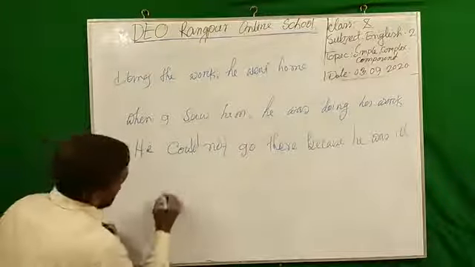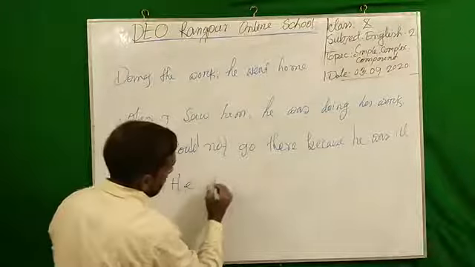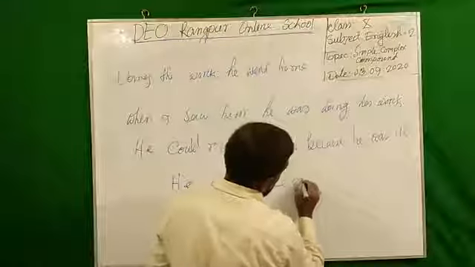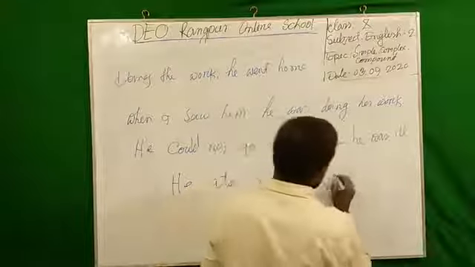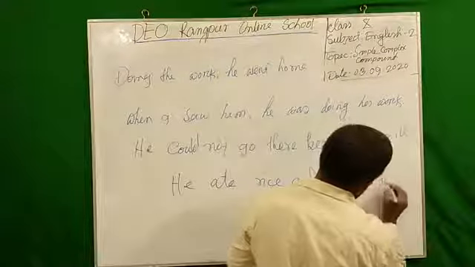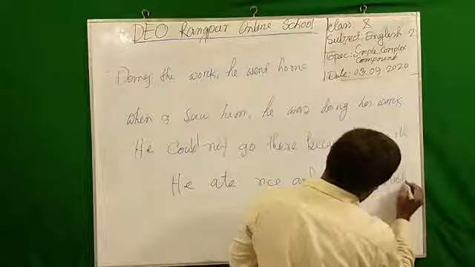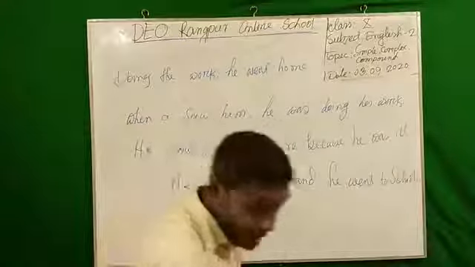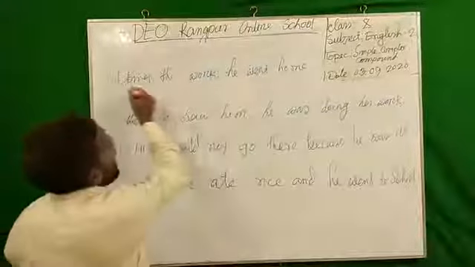Another sentence I am going to write: He ate rice and he went to school. This is another sentence. So dear students, how many clauses here?